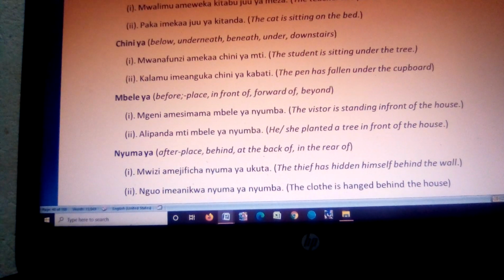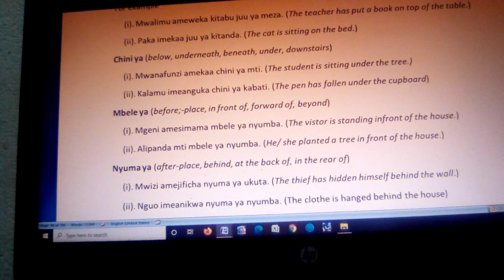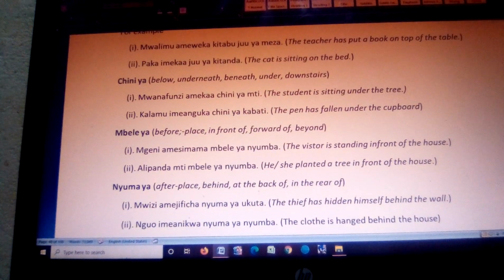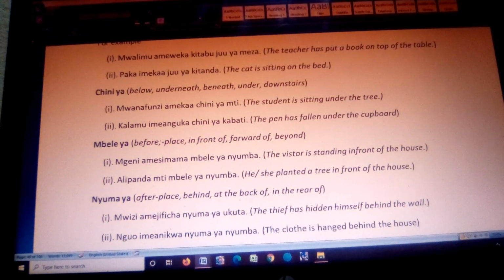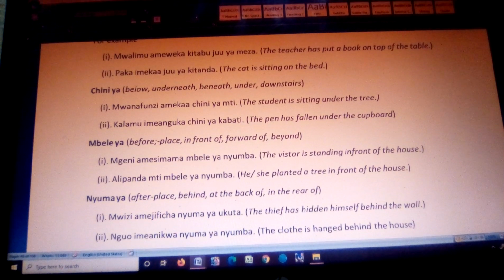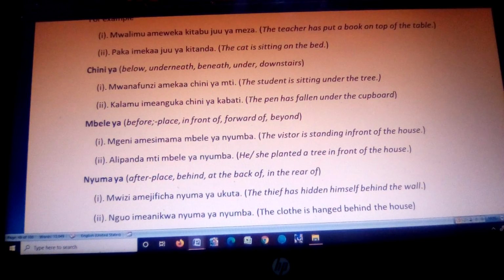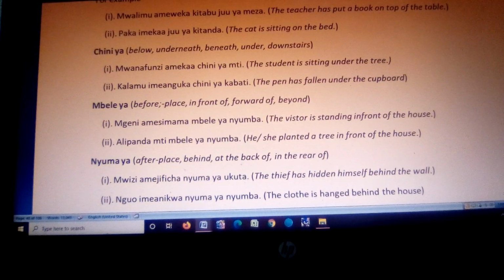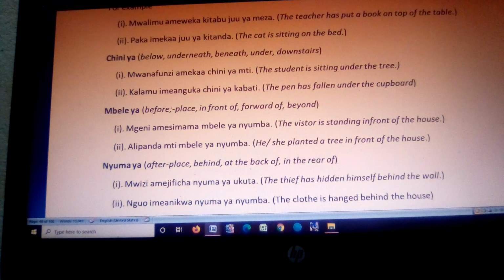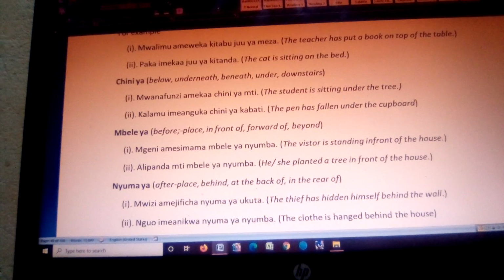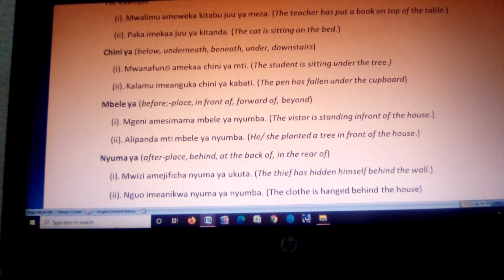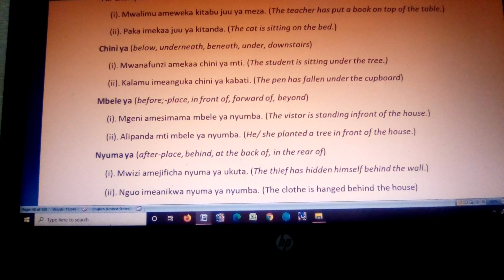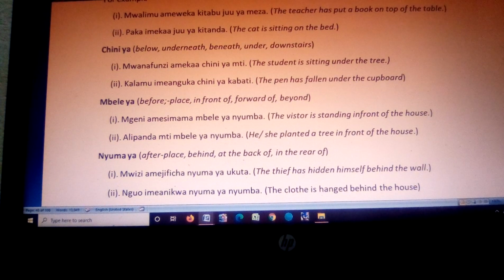We have another example of a sentence. Alipanda mti mbele ya nyumba. He or she planted a tree in front of the house. Remember, panda can also mean to climb. So this sentence can also mean she or he climbed a tree which was in front of the house. And remember, a- in Kiswahili can mean he or she.